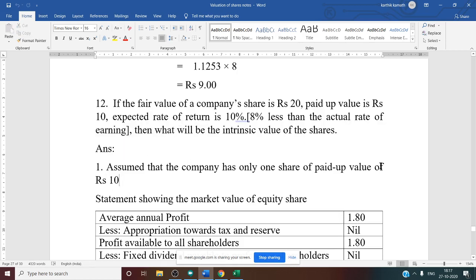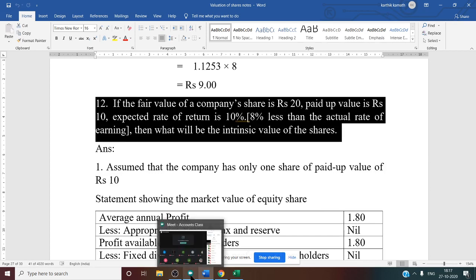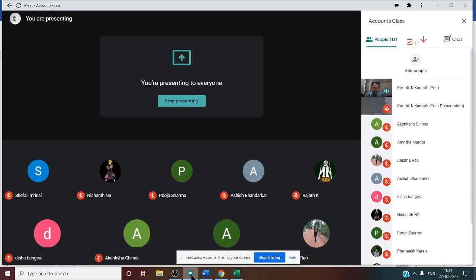It is assumed that company has only one share. Because here no other information is given about share capital, how many number of shares we are having, and equity share information is also not there. Only paid up value is given. That means we will assume that it is of equity share. Preference share information is not given in the problem, isn't it? So here we are going to calculate only for one share, since no number of shares is mentioned.